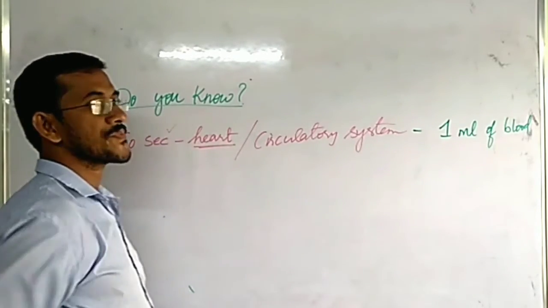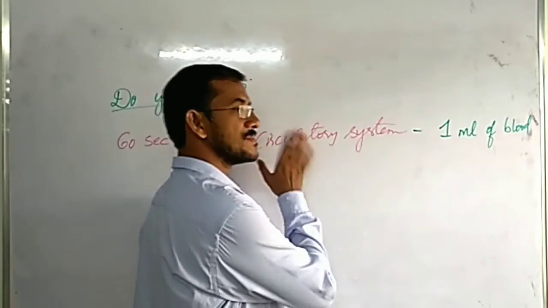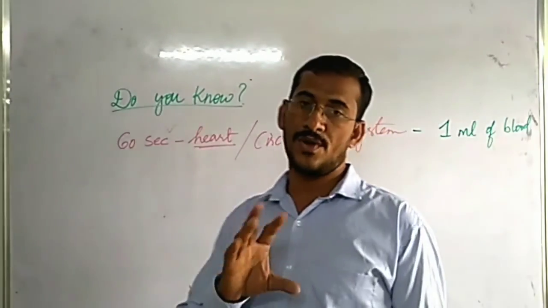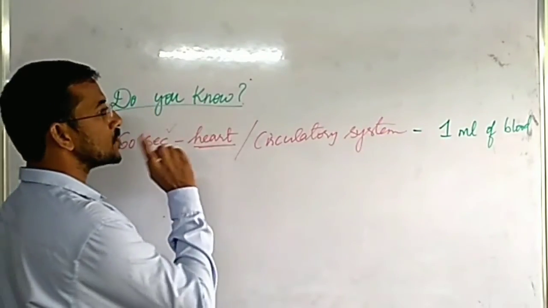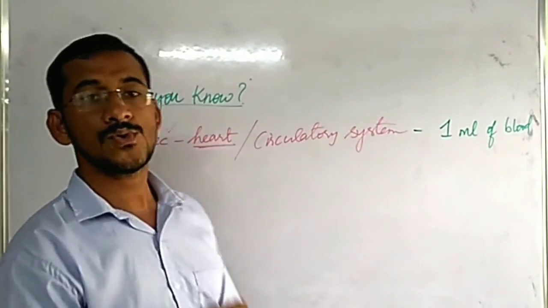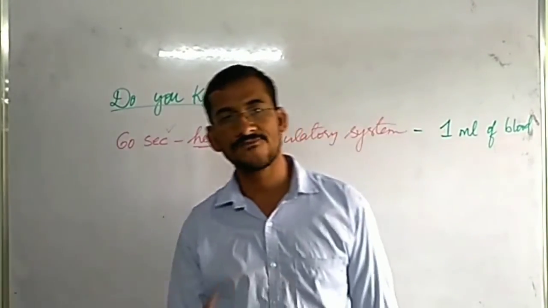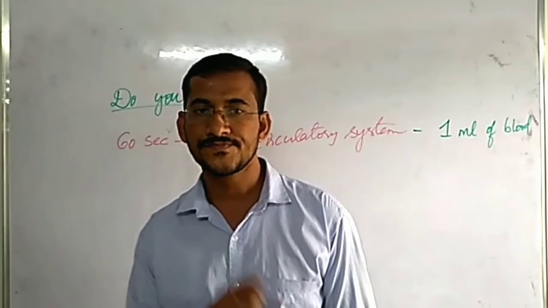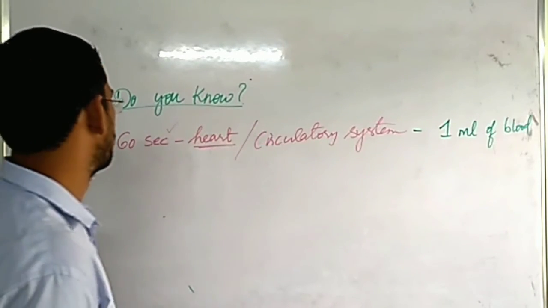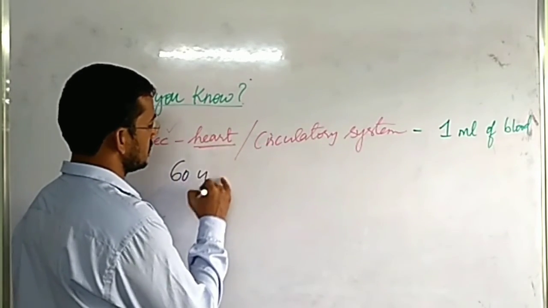But if circulatory system is absent in our body, then by diffusion process, to take this 1 ml of blood to the foot from the heart, and again from the foot to the heart, it takes 60 years. How many? 60 years.